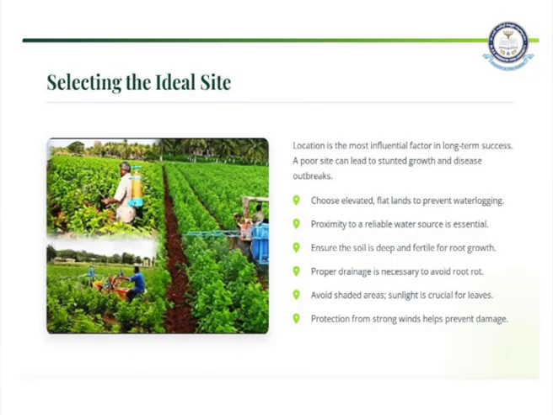Next, protection from strong winds helps to prevent damage. As we are choosing a slightly elevated land or a flat land, it doesn't mean that it can be placed in mountain areas or sloping regions. We have to make sure that there are no strong winds which can damage the mulberry plant.